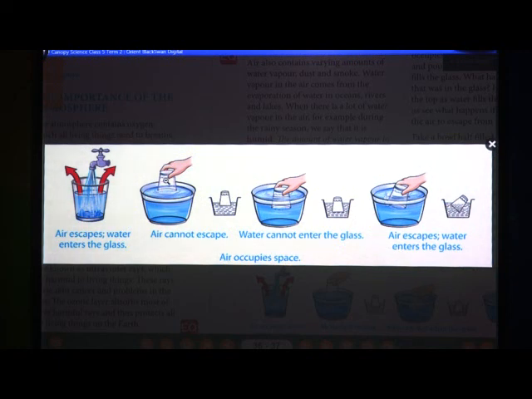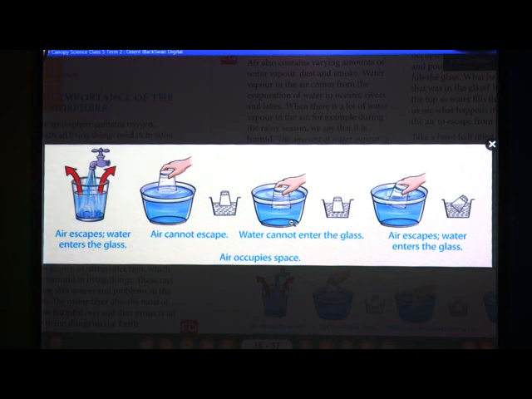Afterwards, after some time, take the glass out of the water without tilting it, and feel the cotton at the bottom. Is it dry or wet? What does this show? The cotton is still dry, and water could not enter the glass, because air could not escape. From this picture you can see that air is not escaping, so water is not entering the glass.